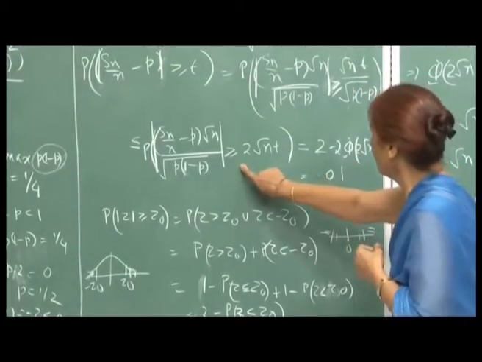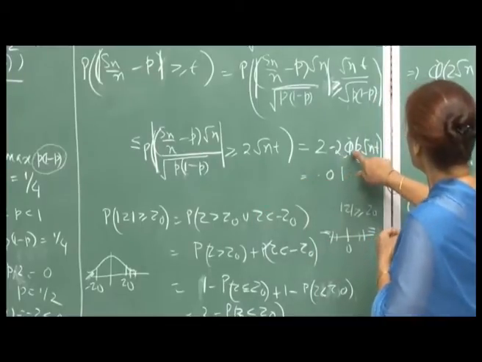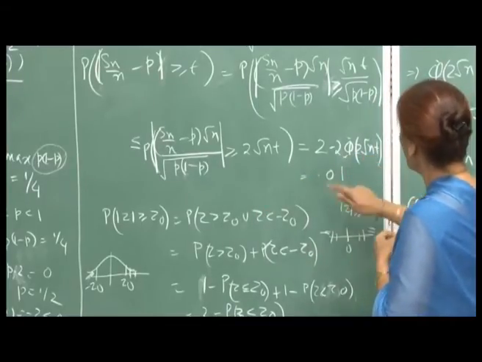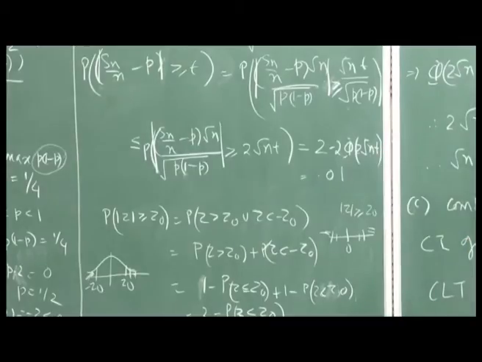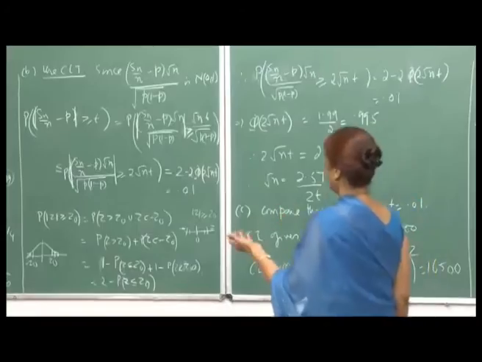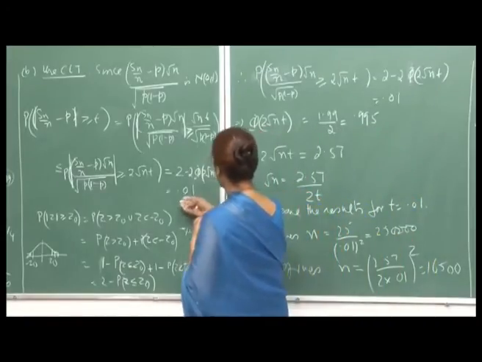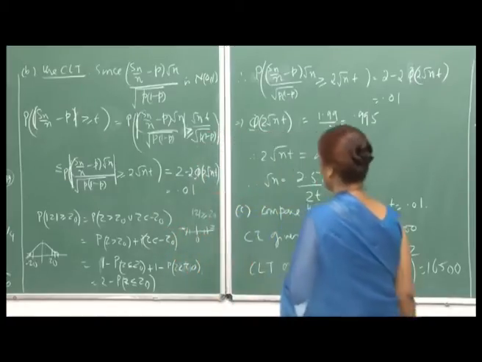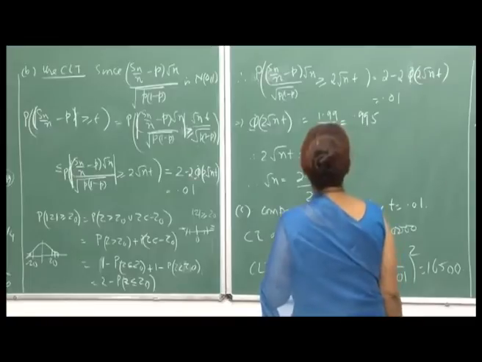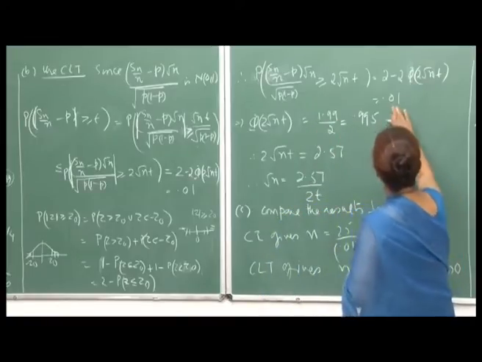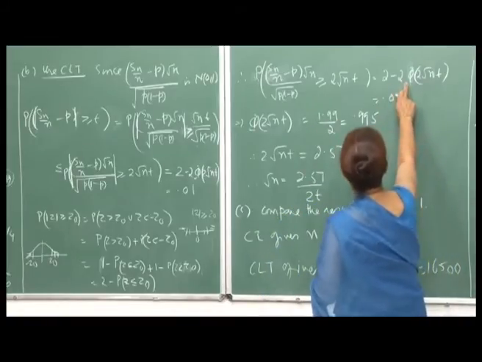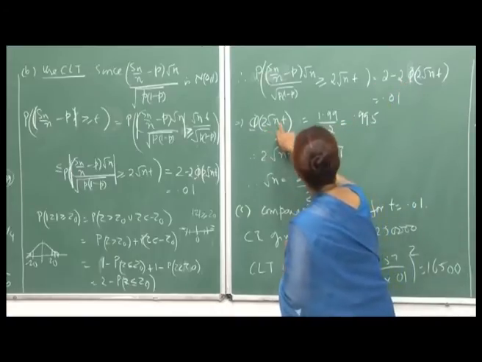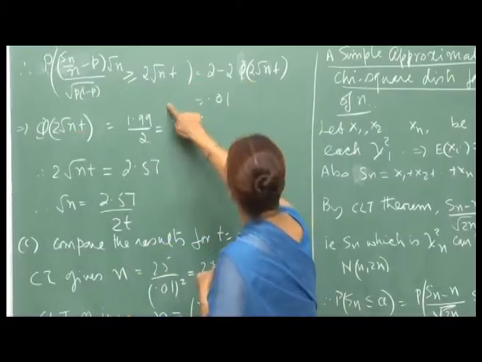So, this whole probability is 2 minus twice phi of 2 root n t, which should be equal to 0.01. So, we are finding the value of n for which this will be equal, and then for higher values of n, this will always be less than 0.01. Okay. And so, this is 0.01. Therefore, this tells me that phi of 2 root n t, if you bring this to this side and this here,